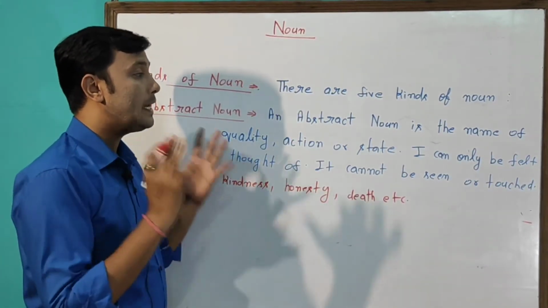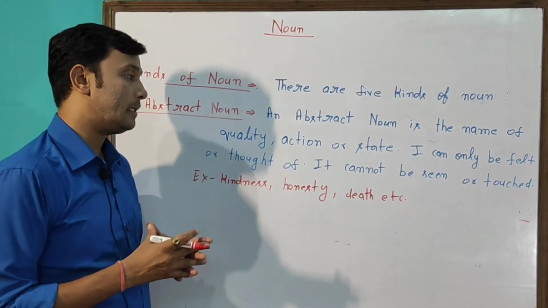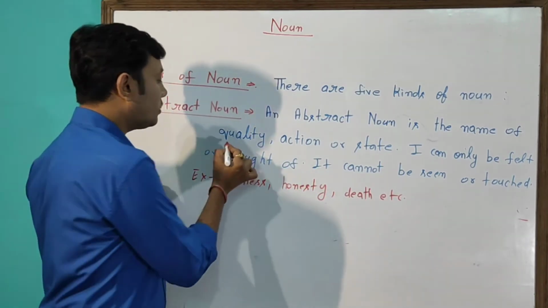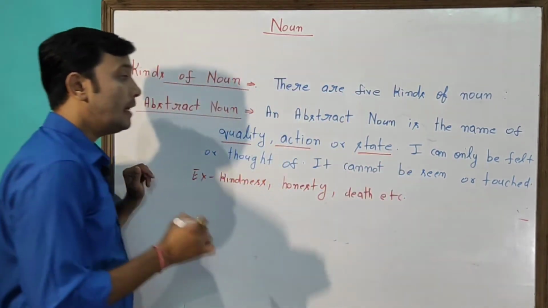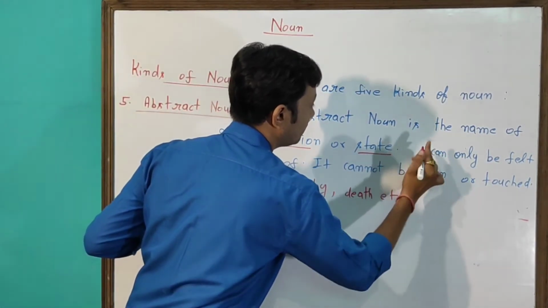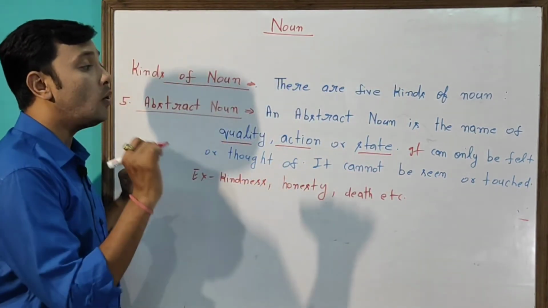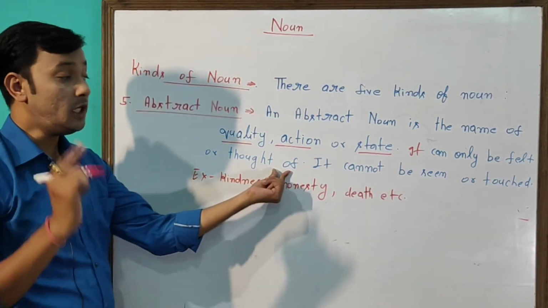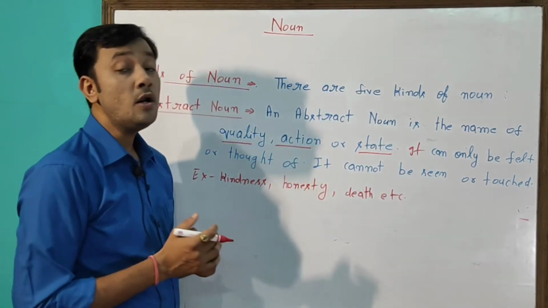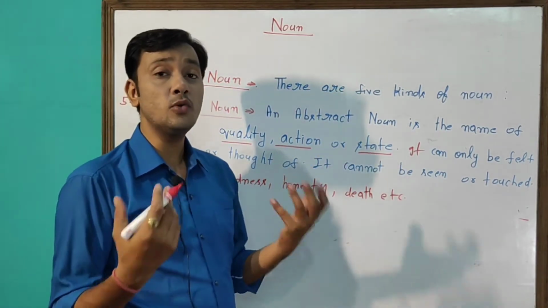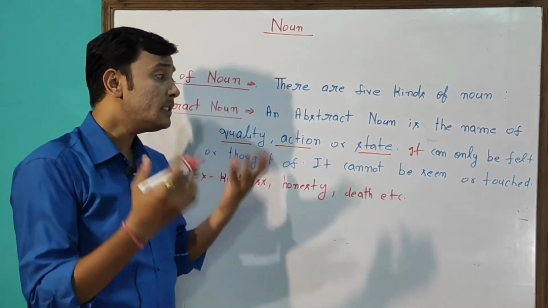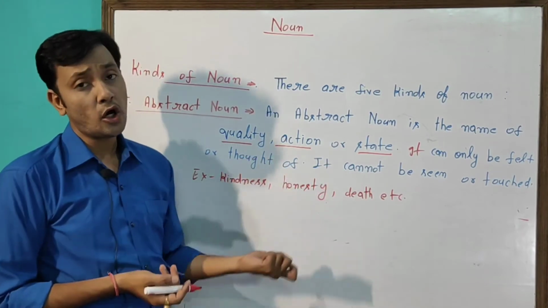An abstract noun is the name of quality, action or state. What is an abstract noun? An abstract noun is the name of quality, action or state. And it can only be felt or thought of. It cannot be seen or touched, because an abstract noun has no form, weight, size or color. That is why it cannot be seen or touched. It can be felt or thought of only.